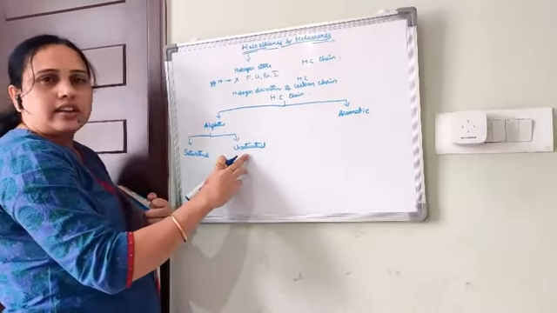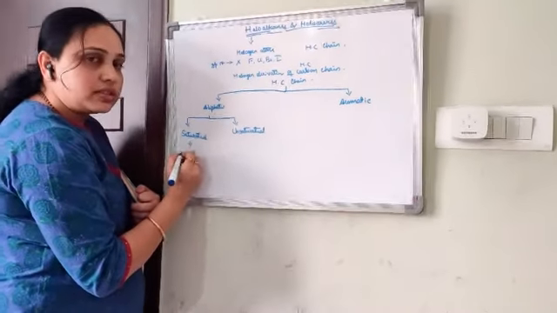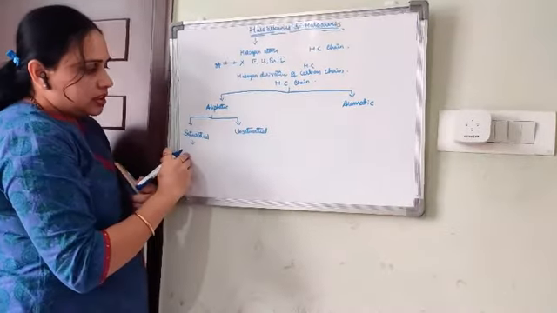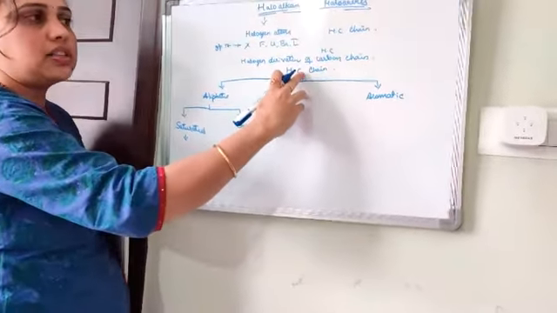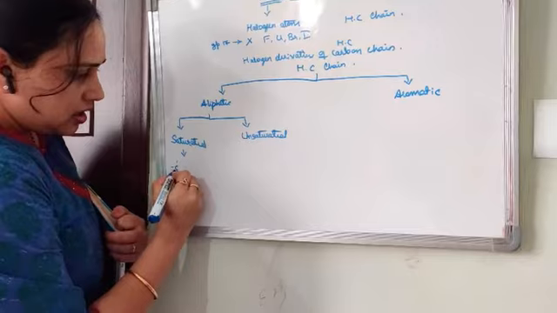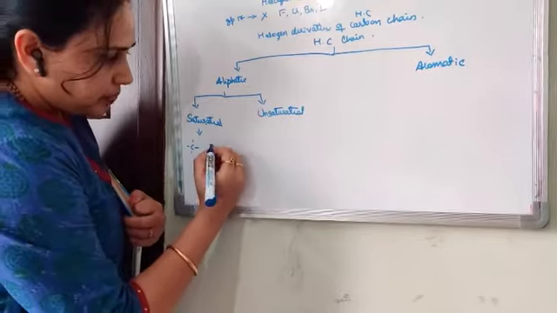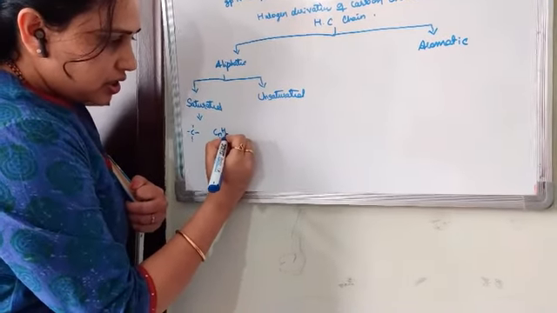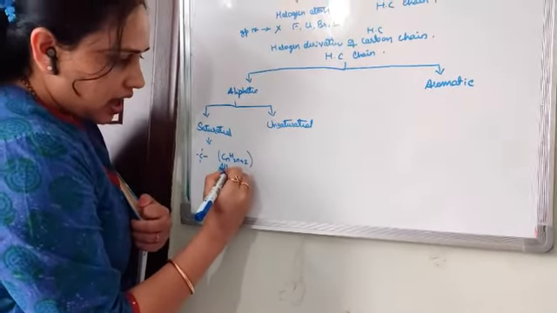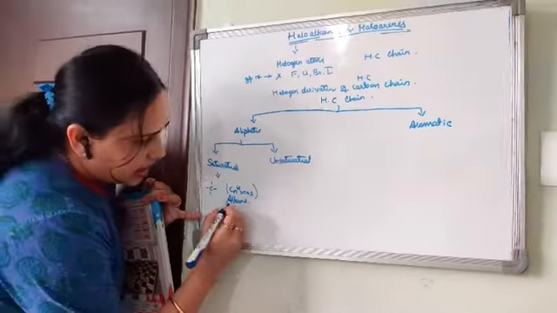In saturated, we are going to discuss alkanes. Alkanes are hydrocarbon chains having only single bonds.